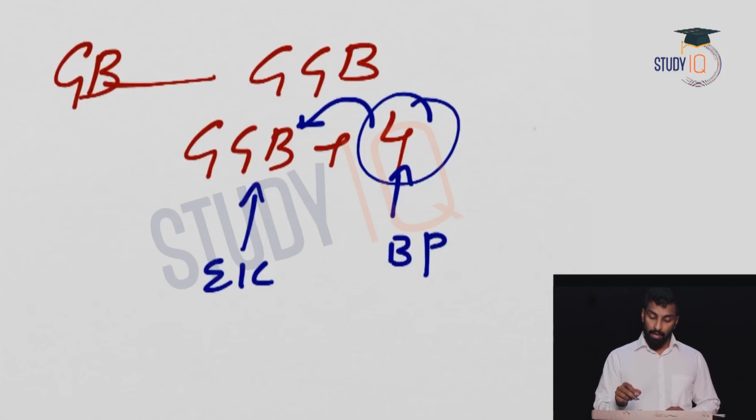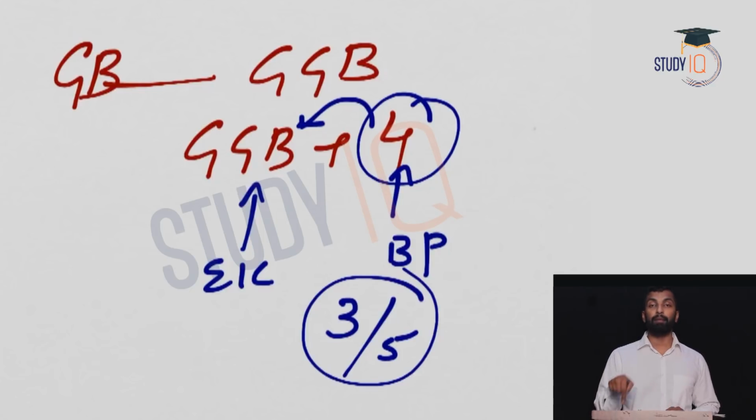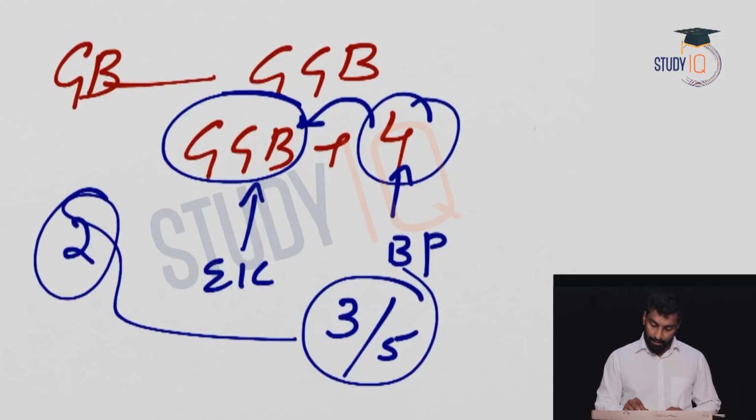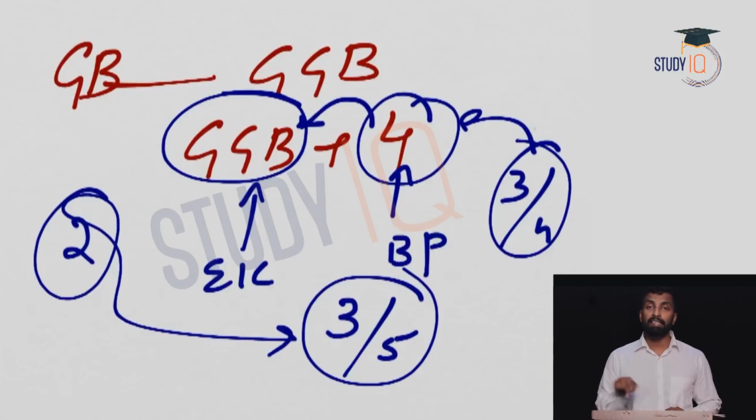How? Because the decisions will be taken on the basis of majority. So you need 3/5 support. That means the Governor General alone cannot take any decision. He needs the support of a minimum of 2 people to get this 3/5. But the problem of this Act was that 3 out of 4 members were always against Warren Hastings. So Warren Hastings could not implement any of his decisions.